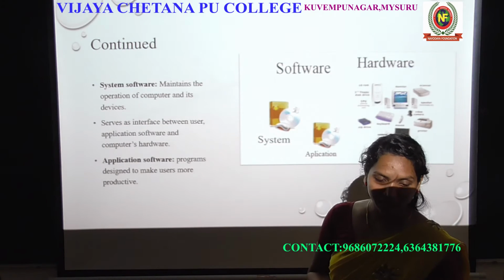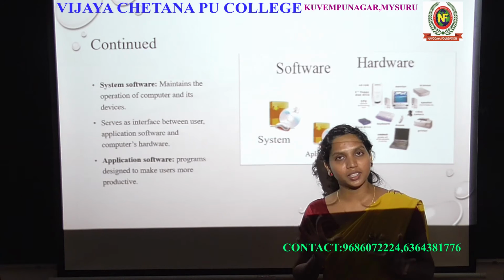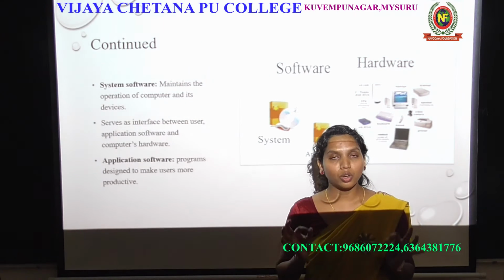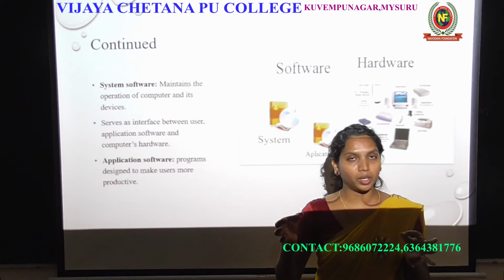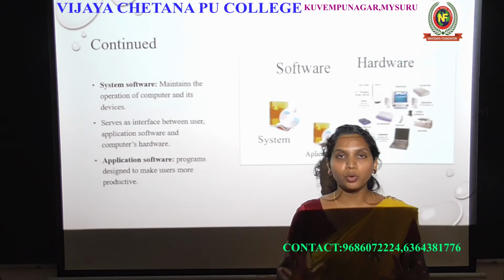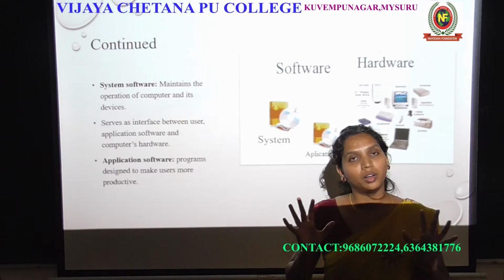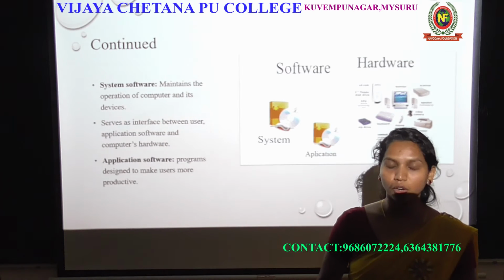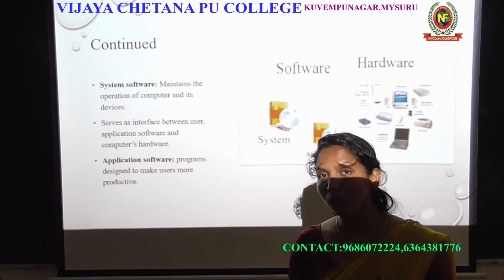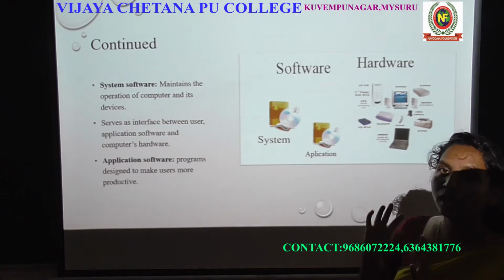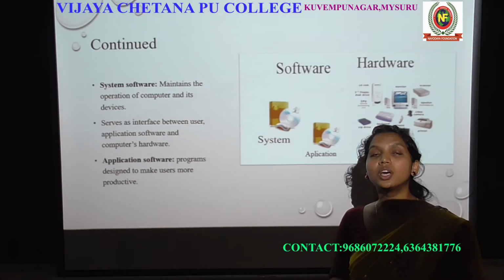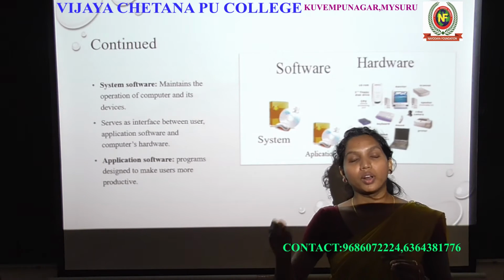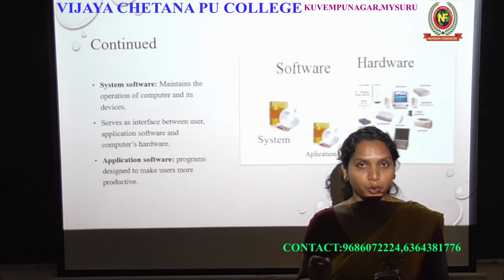More productive means, you have the operating system in your computer. Windows is one operating system. Okay. So you install your operating system in a computer. Now the computer is ready to do the work according to the user's instruction. Now the user gives instructions to the computer. So how is the user going to instruct the computer? For example, I want to write a letter in a computer.